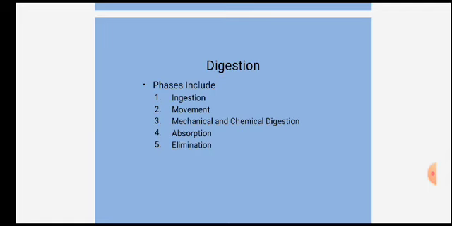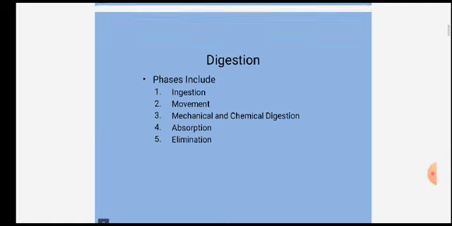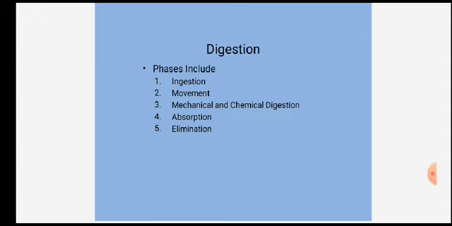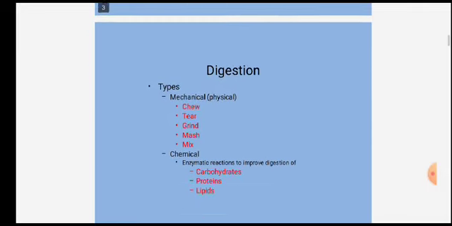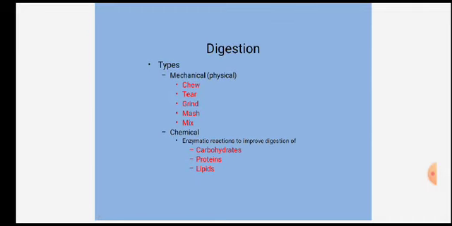When we take the food material, it undergoes different types of processes. These are the phases included in digestion. The first one is called ingestion, the second is movement, the third is mechanical and chemical digestion, the fourth is absorption, and the last one is elimination. So what is meant by digestion? Previously we discussed the definition: complex food is converted into simple food.